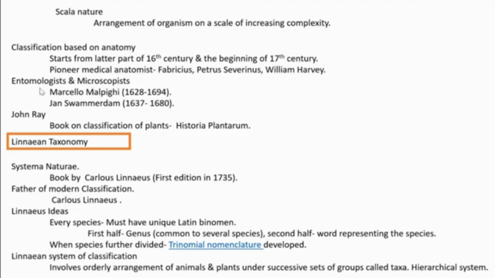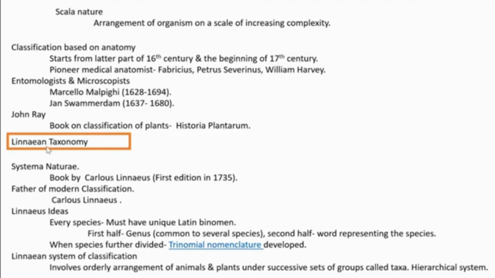And also some other entomologists. Entomologists means the scientists who study insects. Entomologists and microscopists doing work with the microscope also gave many contributions in developing a system of classification. Marcello Malpighi and John Swammerdam. Then one more eminent person is John Ray. John Ray gave very valuable suggestions regarding the classification of plants in his book Historia Plantarum.